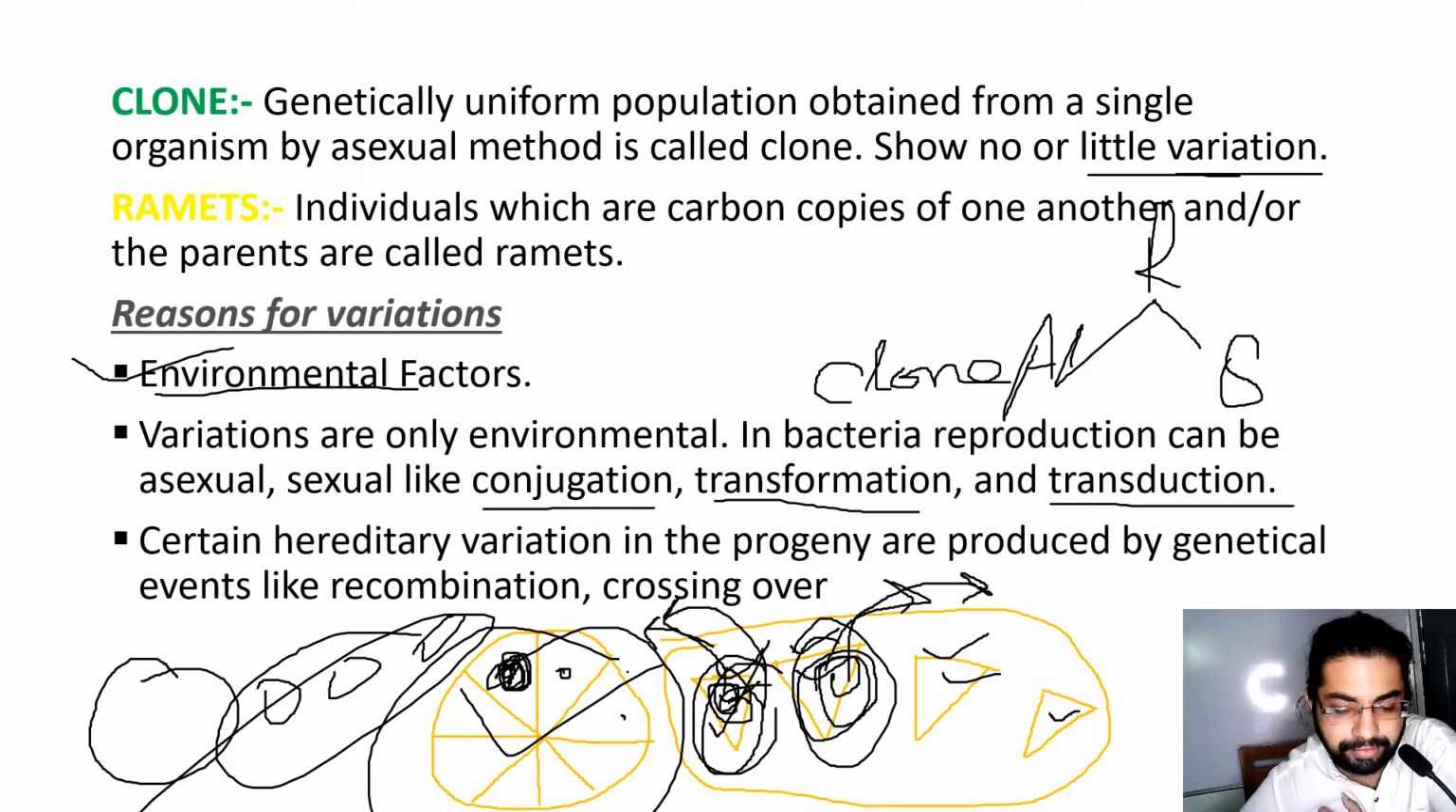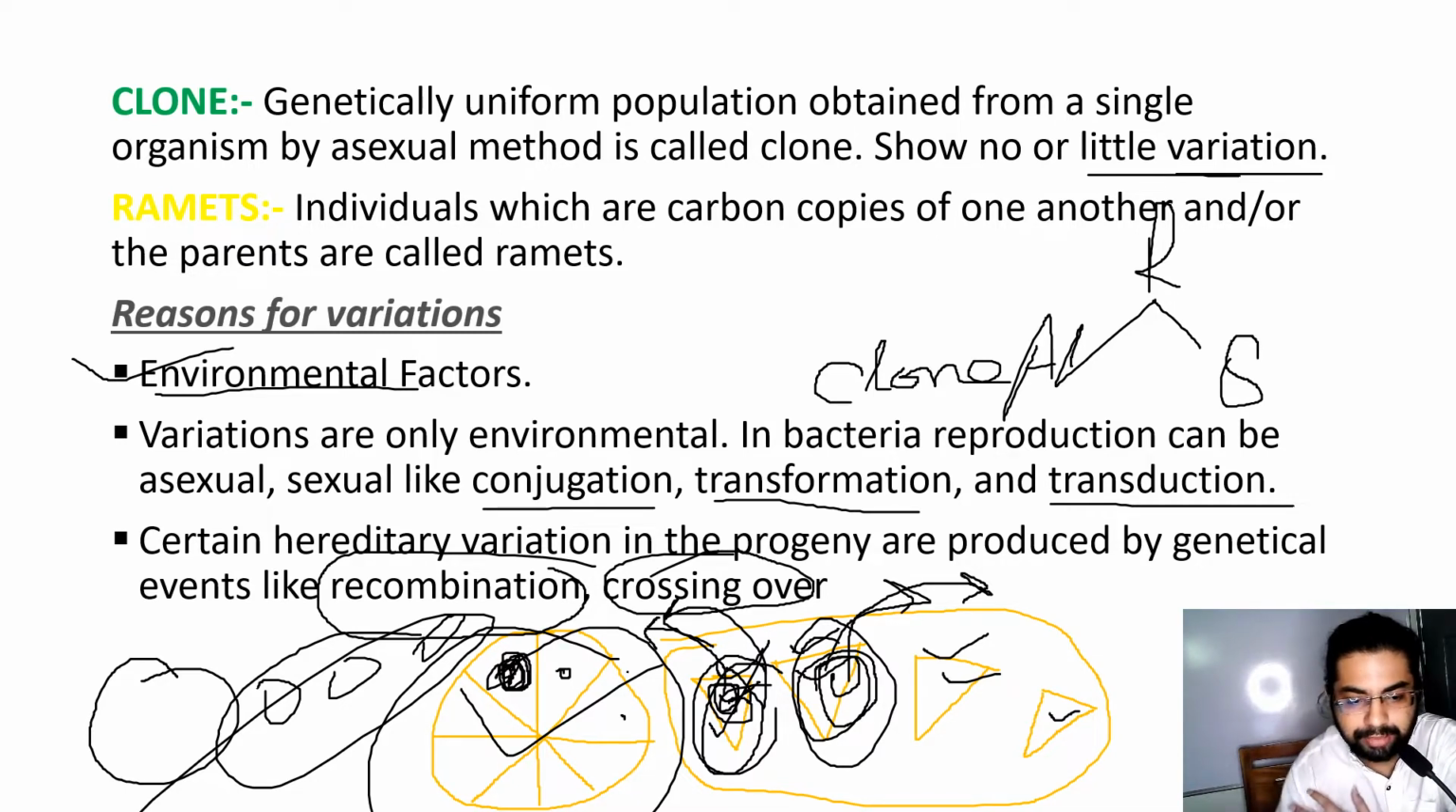Certain hereditary variations in the progeny are produced by genetical events like recombination and crossing over. So, hereditary variations in the progeny are obtained by genetical events like recombination and crossing over.